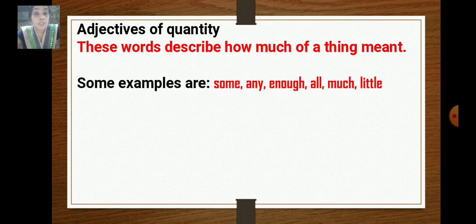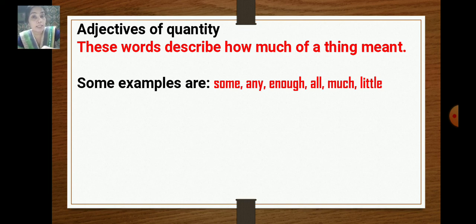Now some more examples. Some words for adjectives of quantity are: some, any, enough, all, much, little. Okay, now for example, I can say, there is some water in the glass.